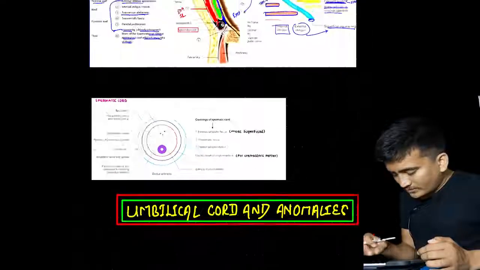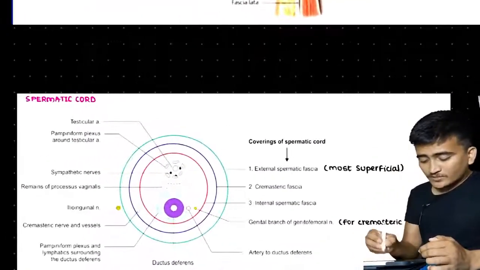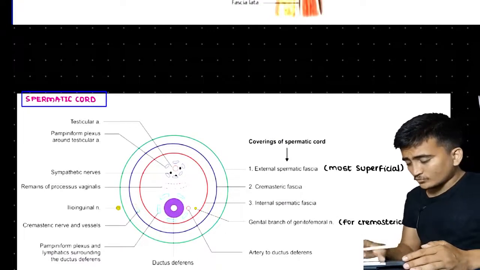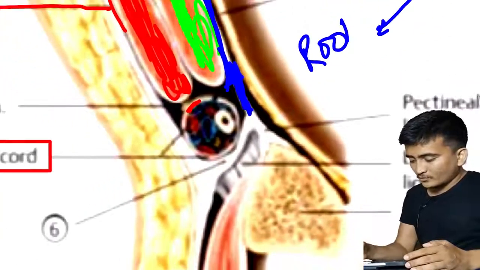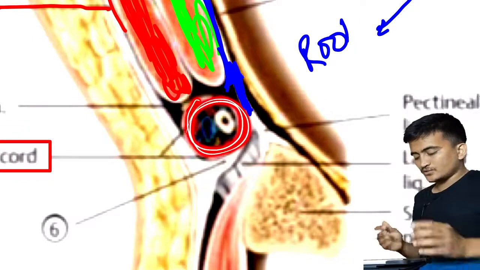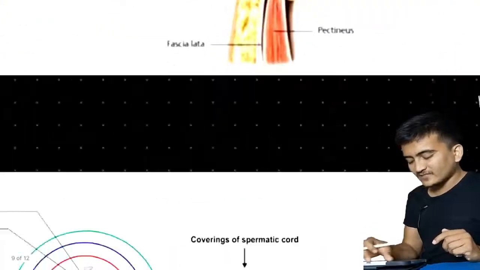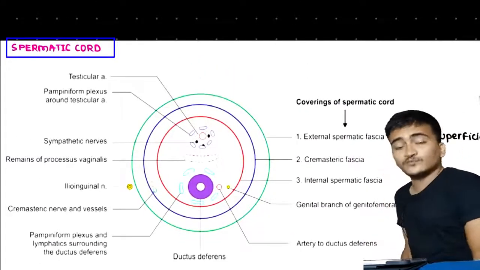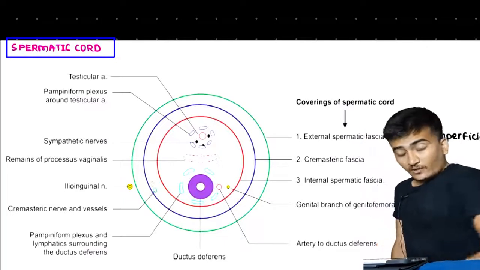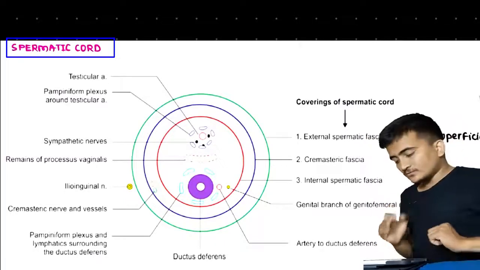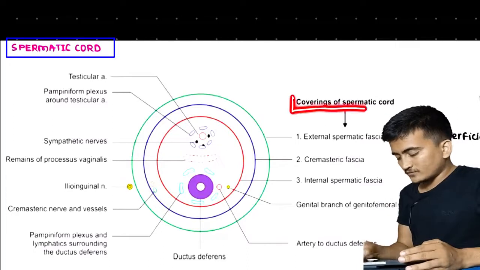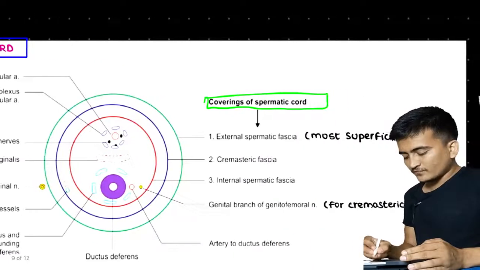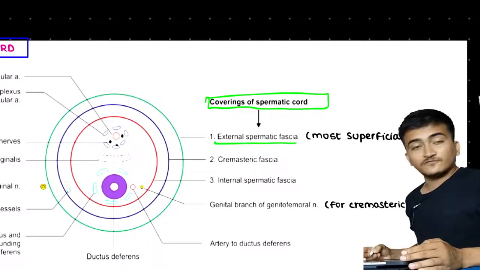So now the last thing that we need to discuss is the spermatic cord. What we are doing right now is taking out this picture, magnifying it and pasting it right here. We need to know about the different coverings of the spermatic cord, and the different contents of the spermatic cord. The first thing that we need to know is the outermost covering. The most superficial or outermost covering is the external spermatic fascia.